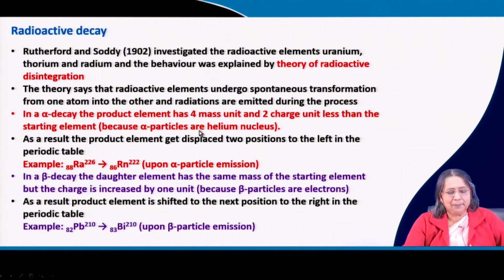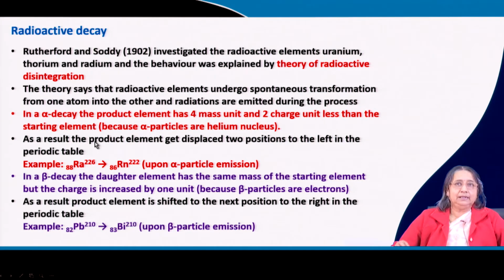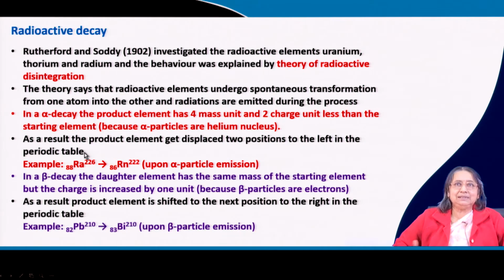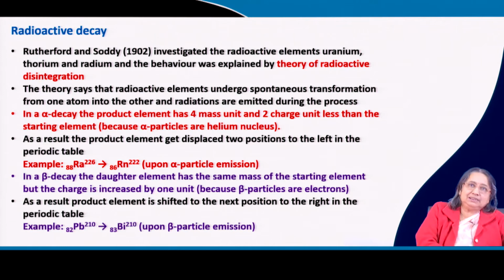Alpha particles are nothing but helium nuclei, that means 4 mass units and 2 charge units. So when one parent element gives out 1 alpha particle, the product element will be displaced 2 positions to the left, because the periodic table is arranged according to increasing atomic number. 2 units less means it shifts 2 positions to the left.